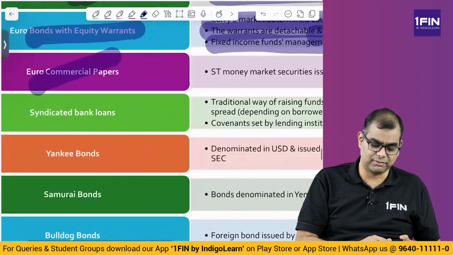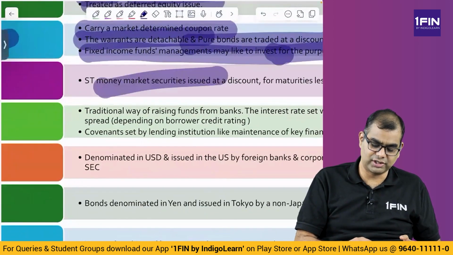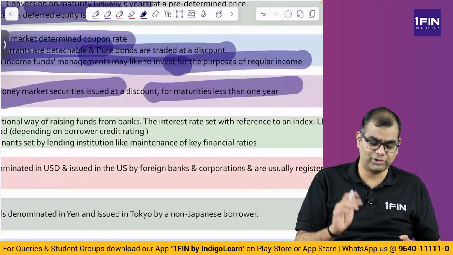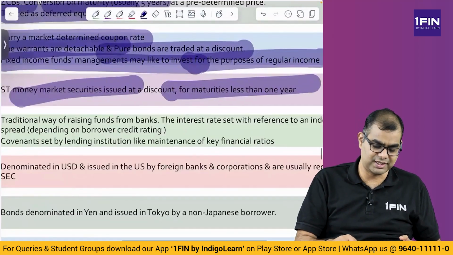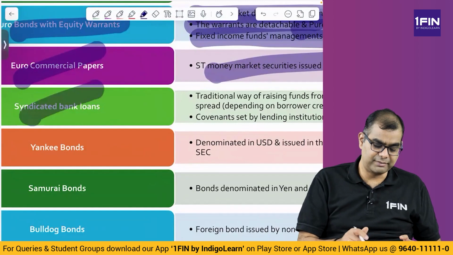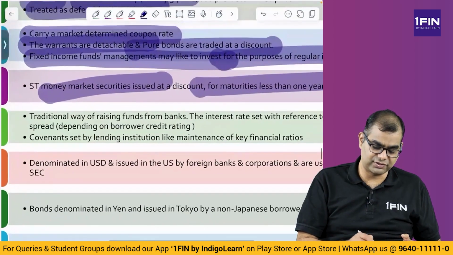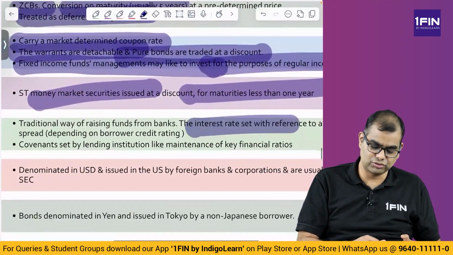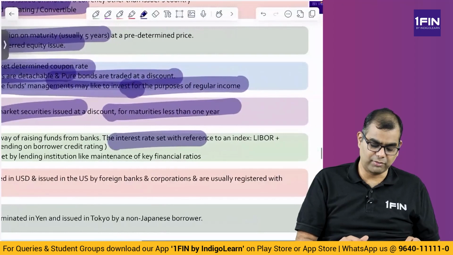Then you have euro commercial paper. These are basically short-term money. Short-term money market securities issued at a discount for maturities of less than 1 year. Even in India you have commercial paper, same thing, what we studied in the security valuation chapter. Syndicated bank loans: the traditional way of raising funds from banks. The interest rate is set with reference to an index like LIBOR plus spread.